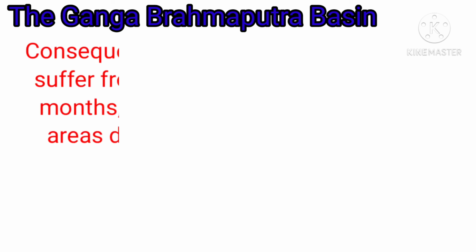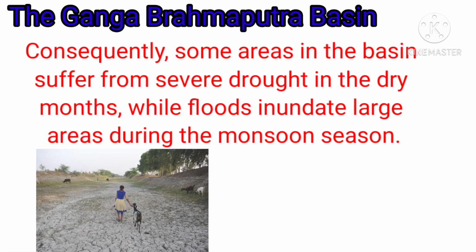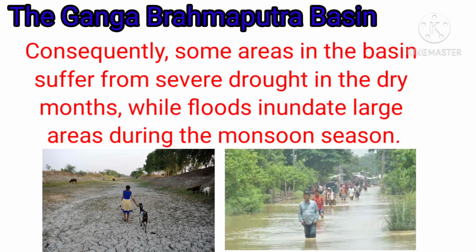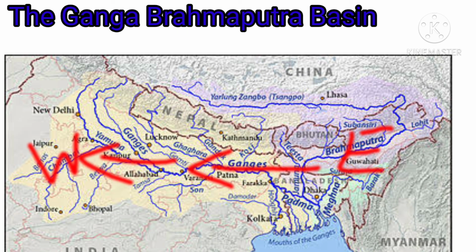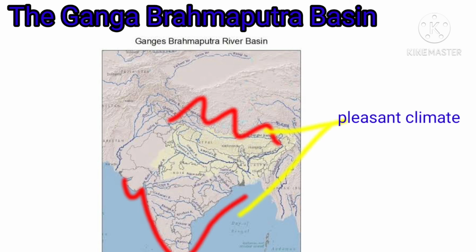And so we find some areas in the basin suffer from severe drought in the dry months while floods during the monsoon season. Children, the amount of rainfall decreases from east to west. The coastal areas and mountains experience a pleasant climate, but the interiors experience an extreme climate.